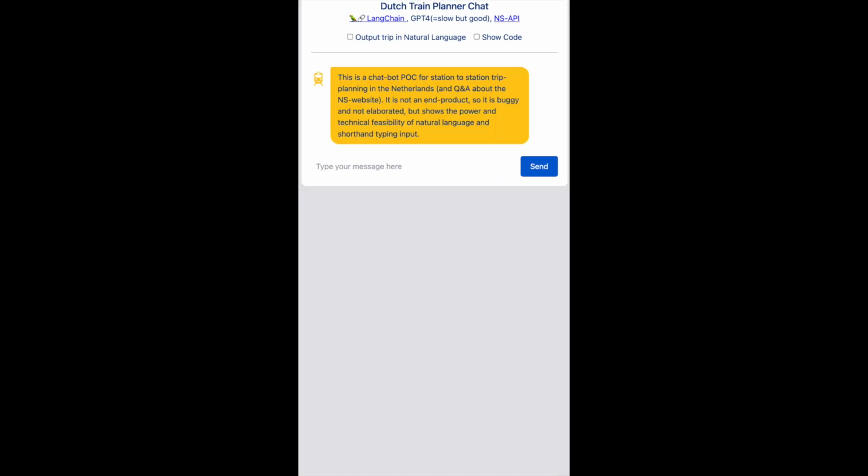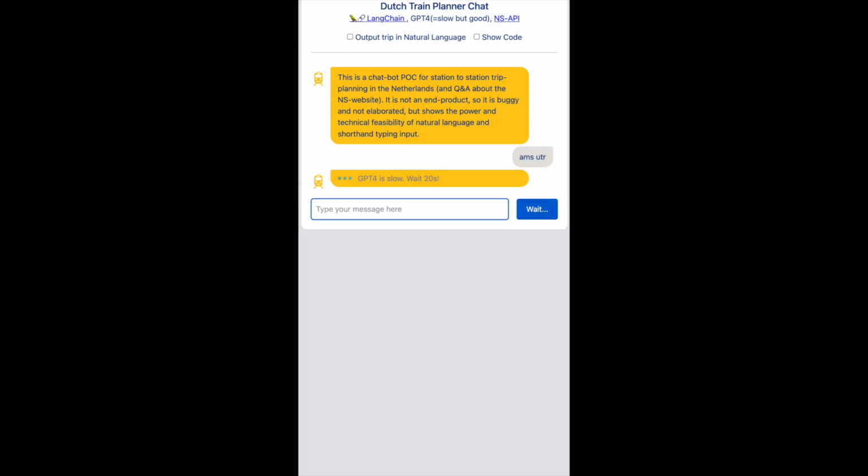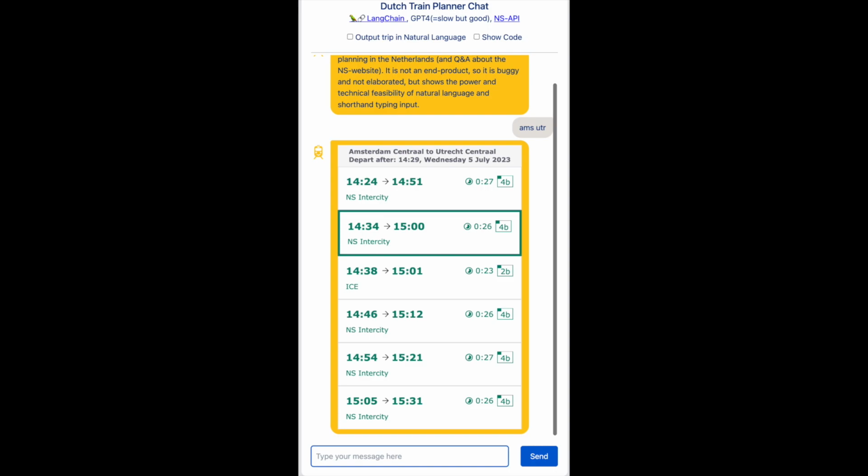Function calling not only opens up interaction with your app through sloppy speech recognition, but it also allows for a whole new breed of typing interaction that we call clip typing. So we were actually able to extract Amsterdam Central and Utrecht Central from these little clipped snippets, and that is due to the fact that using OpenAI function calling allows us to limit the scope of the expectation of GPT to a great extent, so it's able to derive much more intelligently what these clipped pieces of text mean.